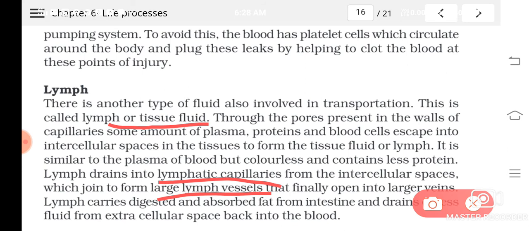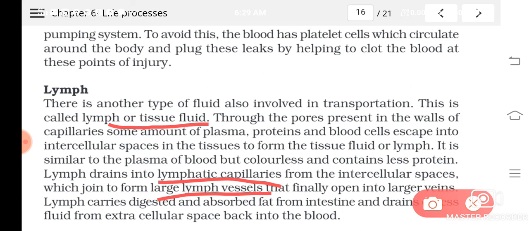So what will happen? These things that cannot be taken by the blood capillaries can be put into circulation. Then lymphatic vessels: lymph capillaries join to form larger vessels. And they contain what? Lymph, large protein molecules, digested fat, and other useful materials. Understood? Then I told you the lymphatic vessels finally join the large veins of the blood circulatory system.